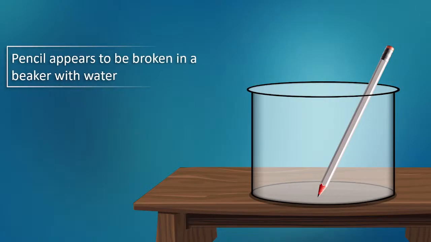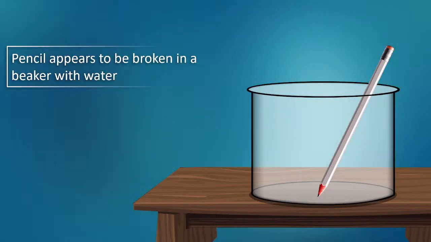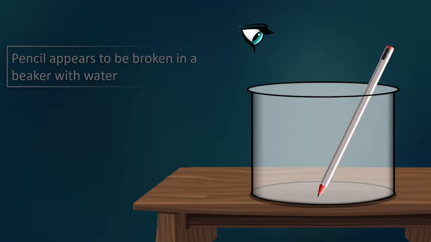This is a beaker. There is a pencil, and now this beaker has no water. The first observation I am making is without water. Now the second instance, I am filling this beaker with water, and if I watch this pencil now, the pencil appears to be bent. Why? Because of refraction, right? This is a phenomenon.